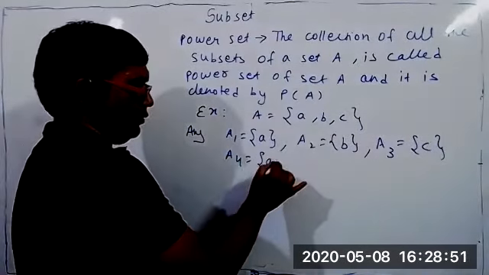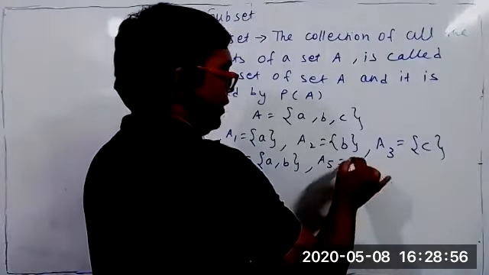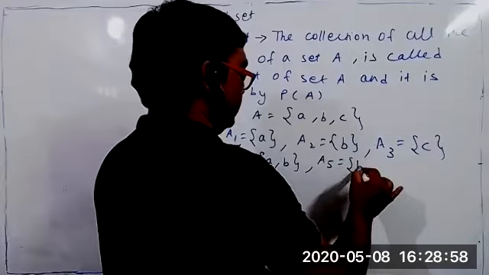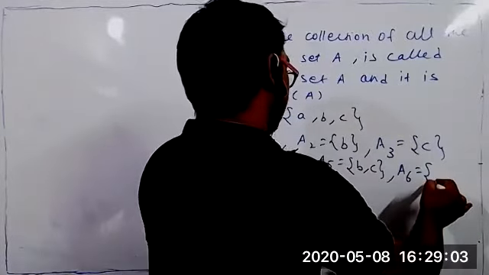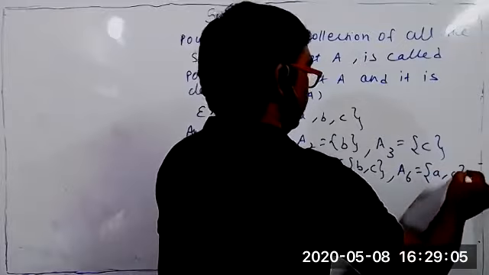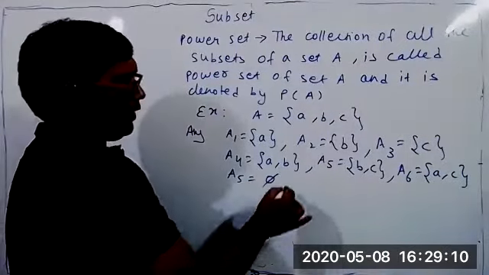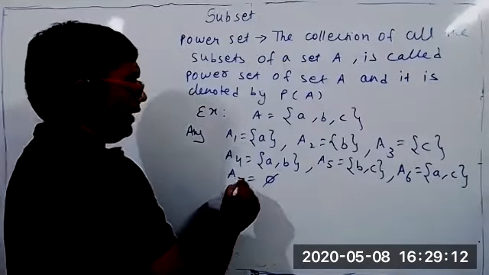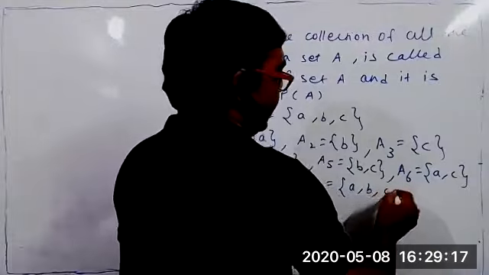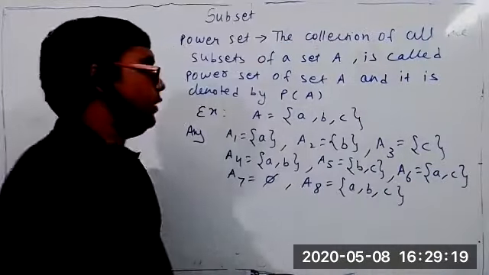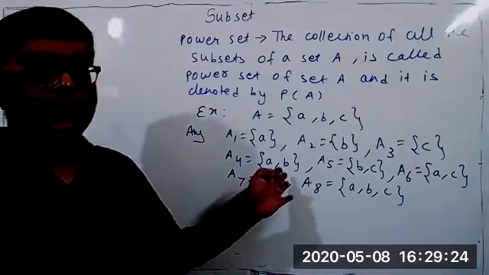Do you know or not? Yes, sir. I am writing all the subsets. How many subsets is it possible to write now? 8. Because it has 3 elements, so obviously you cannot write more than 8. You know that the null set is a subset of all sets, so you can write the null set also. This is 7. And every set is a subset of itself. In the example, I have written all the subsets. Is there any doubt about how to write the subsets, or did you understand?